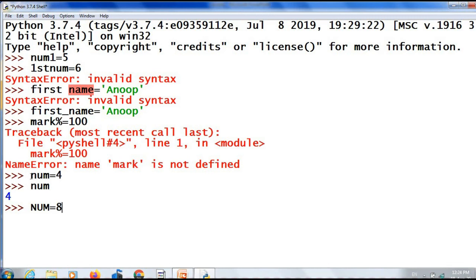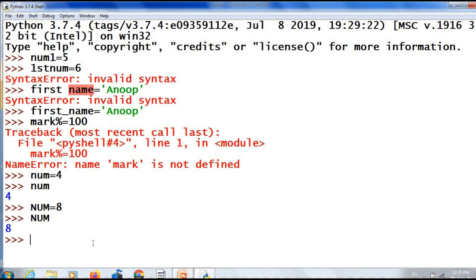Are they same? No, because Python is case sensitive, and uppercase letters and lowercase letters are different in the case of Python. So the num in lowercase and this Num in capital letter are different in Python.